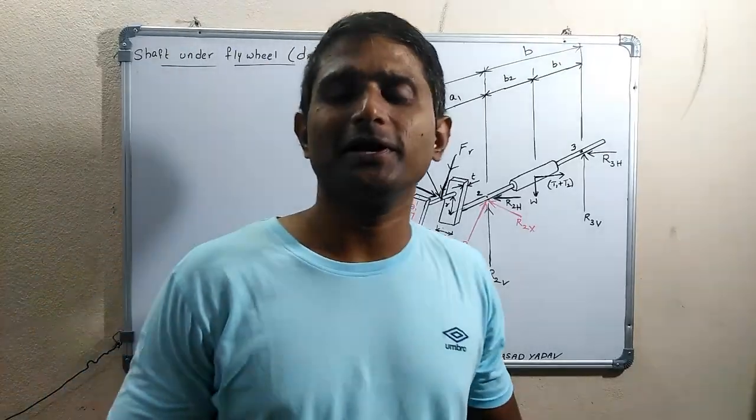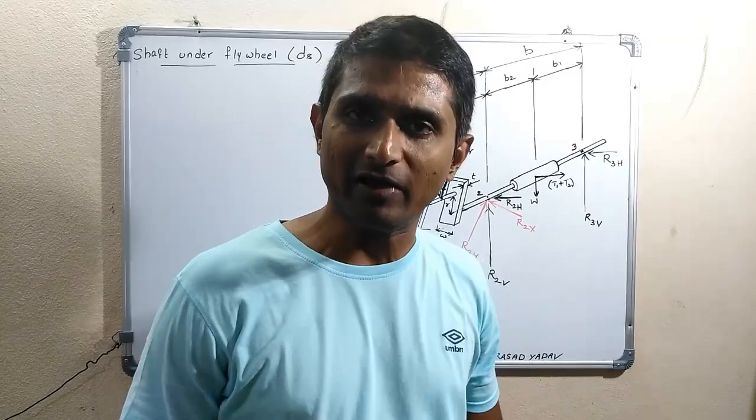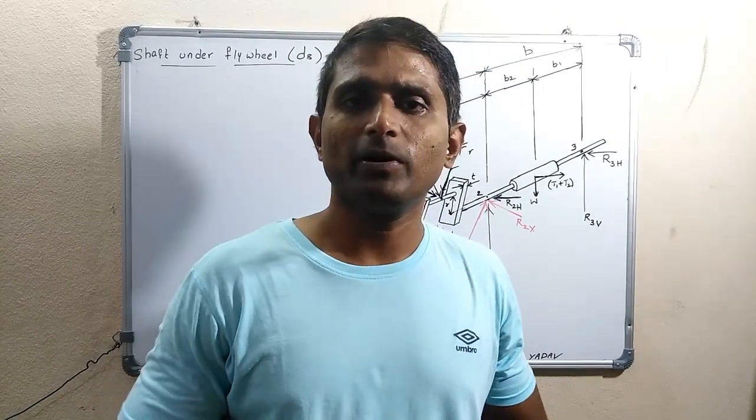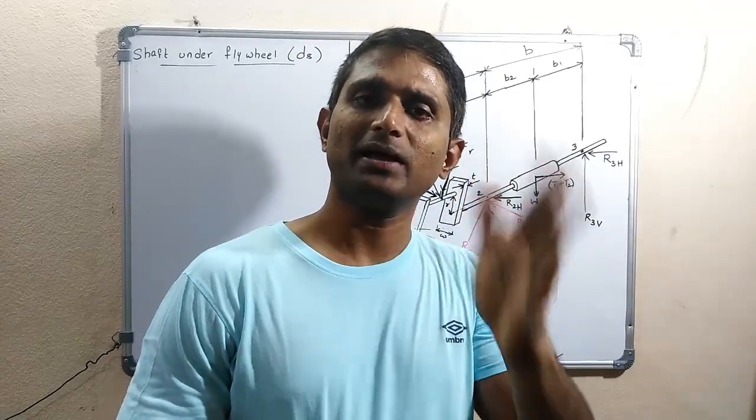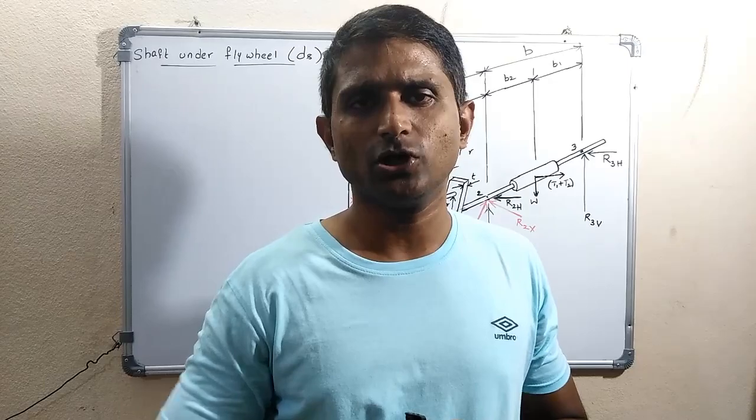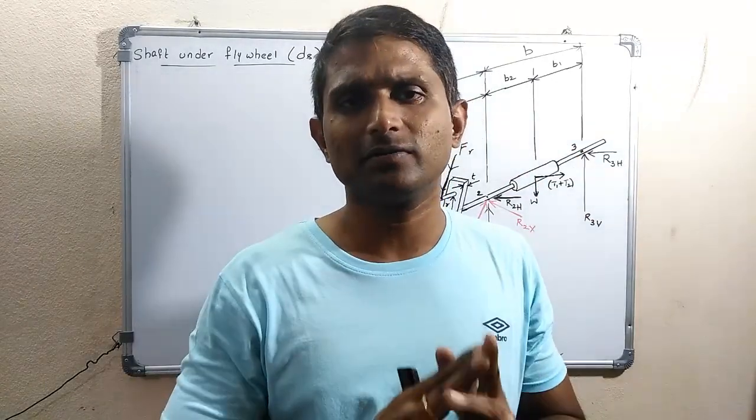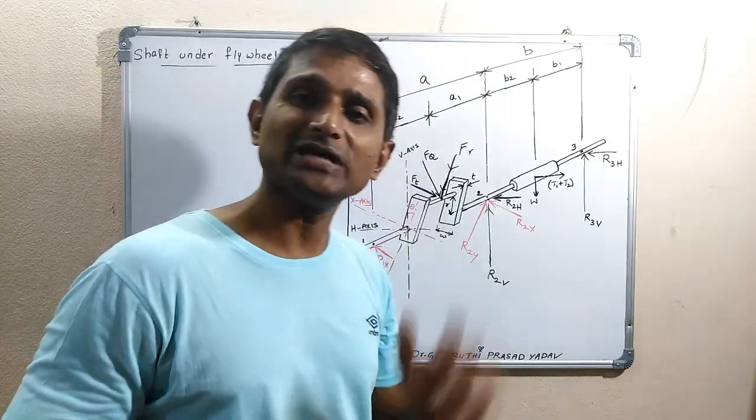So crank pin is completed, crank web is completed. Let's move on to shaft under flywheel. Left hand crank web also we can take the same dimension we got for the right hand web, keeping in view the balancing, or else you can do it for the left hand web also. Whichever gives the higher dimension, that we have to apply for both the webs. Now coming back to shaft under flywheel.